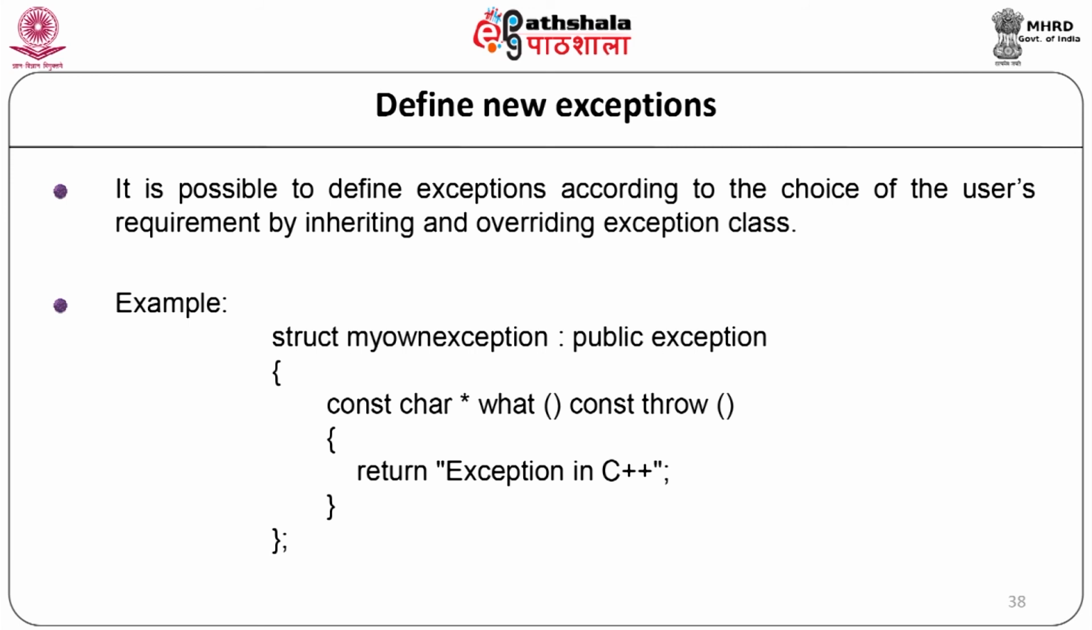Defining new exceptions. It is possible to define exceptions according to the choice of the user's requirement by inheriting and overriding the exception class. This will be basically user defined exceptions. The example is struct MyOwnException : public exception. So, it is inherited from the public exception class. const char* what() const throw() { return "Exception in C++"; } end of the function, end of MyOwnException.